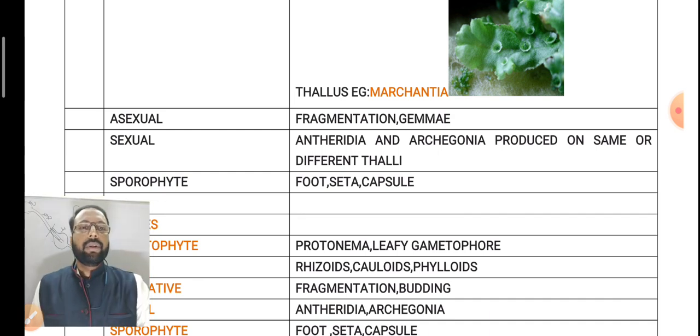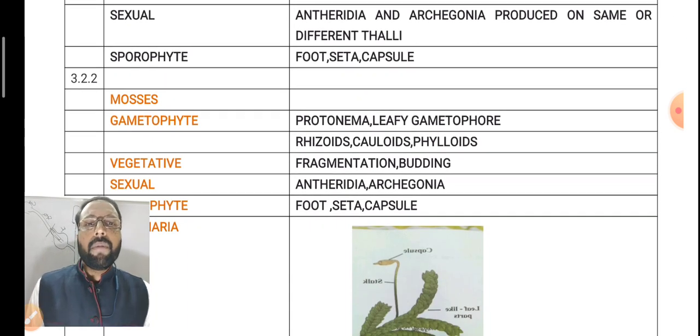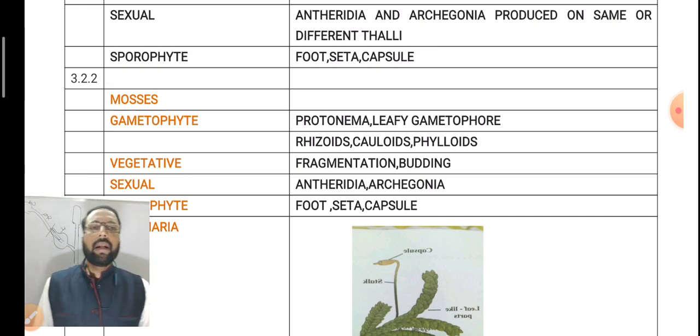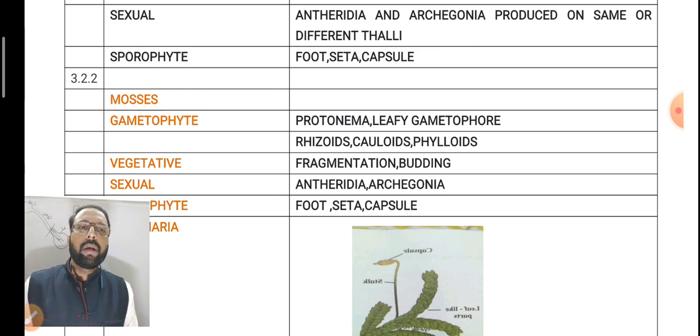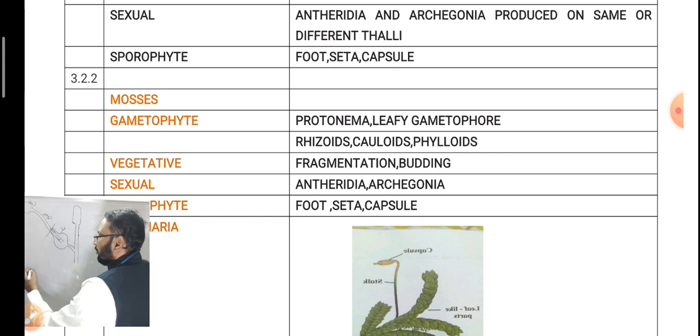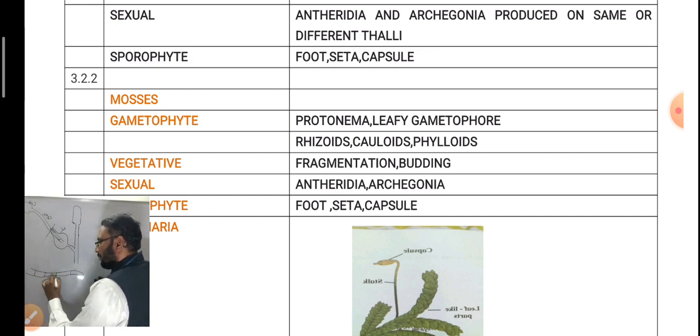Then you go for mosses. The advanced bryophytes are called mosses. Here the juvenile gametophyte is called protonema, and the adult is called gametophore. The protonema is a thread-like haploid structure which forms buds.